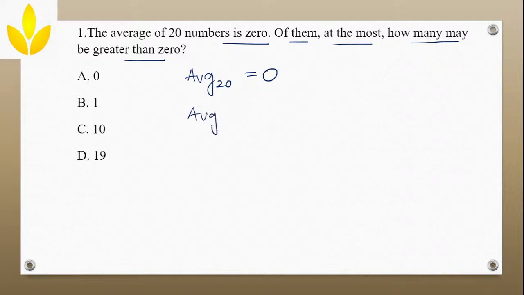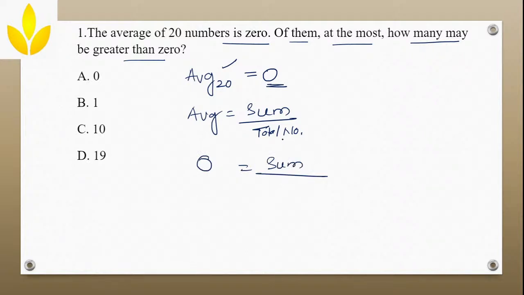How will you find the average? To find the average, you need the sum and the total number, correct? They have given the average of 20 numbers, which is 0. The sum you don't know, so you keep it as it is. The total number of numbers is 20. So what is the sum? Sum is equal to 0. Now if you want your sum to be 0, at the max, how many numbers can I keep greater than 0? The answer will be 19.